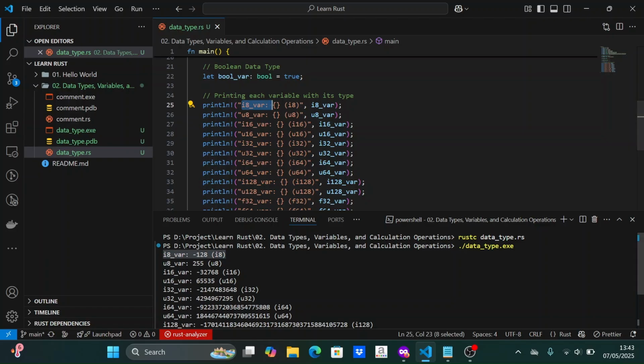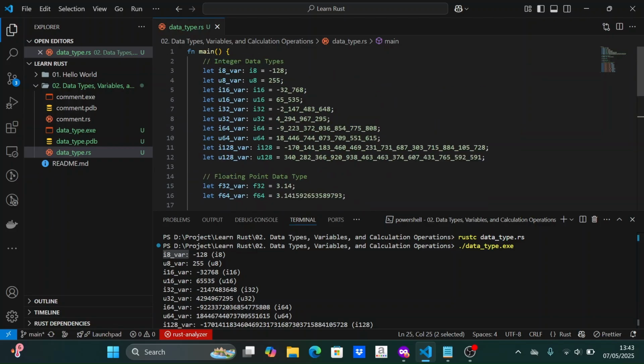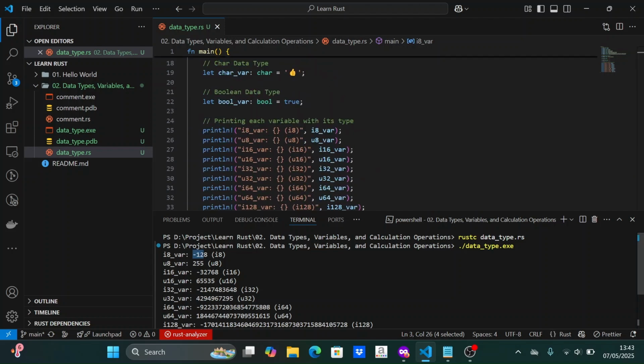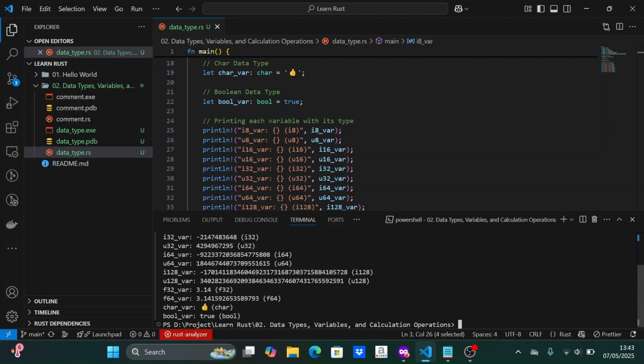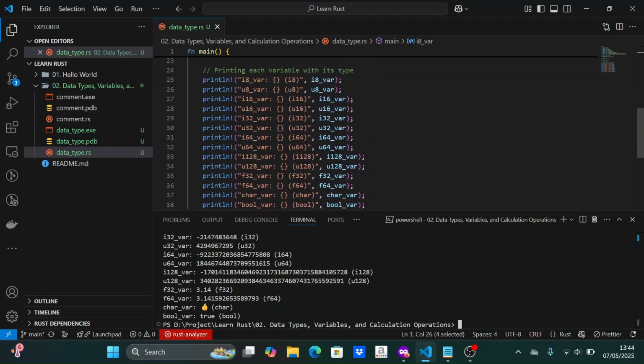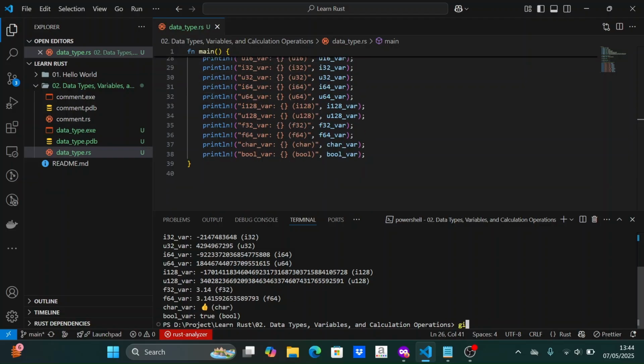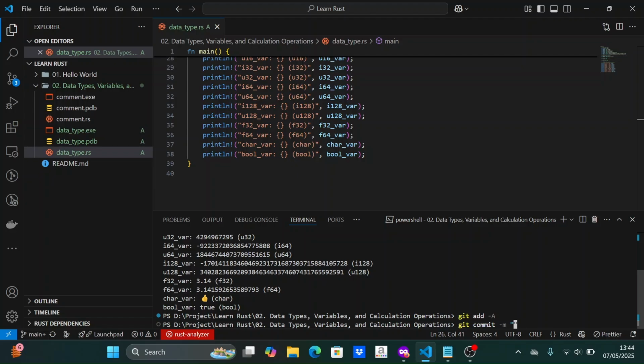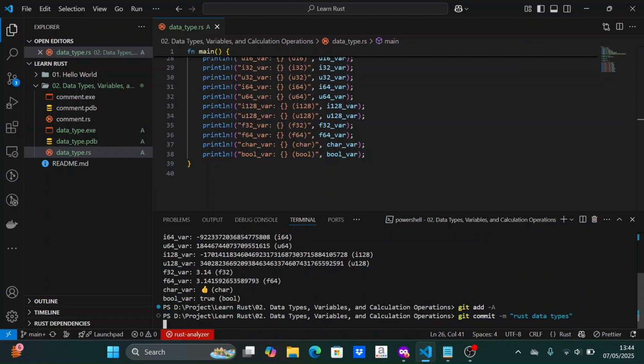For example, here is the first line of output. It comes from line 25 in the code. The string printed to the terminal matches the code, but the curly braces are filled with the variable's value. This applies to all other variables as well. For input and output, that will be covered in the next video. Now, I will commit and save it to the repository on GitHub. That's all for the discussion on primitive data types in Rust.